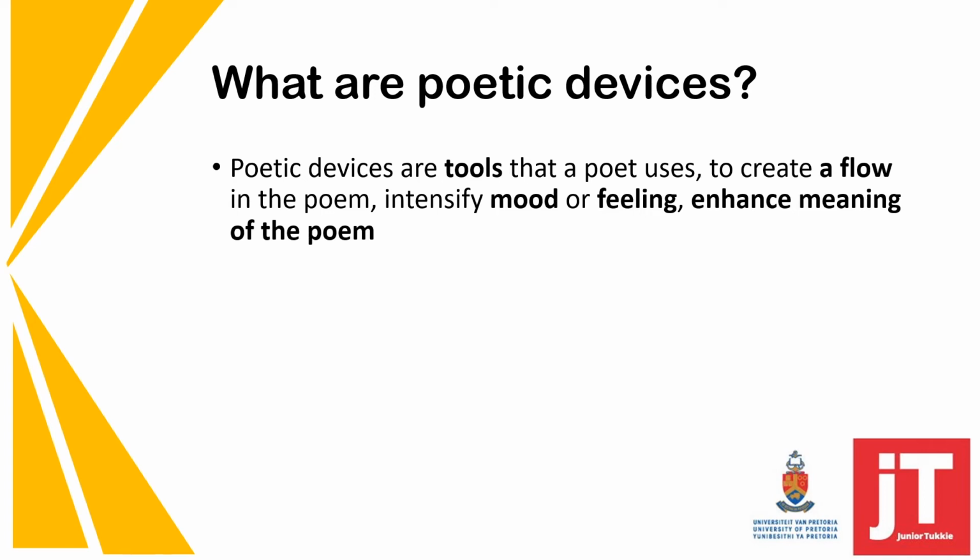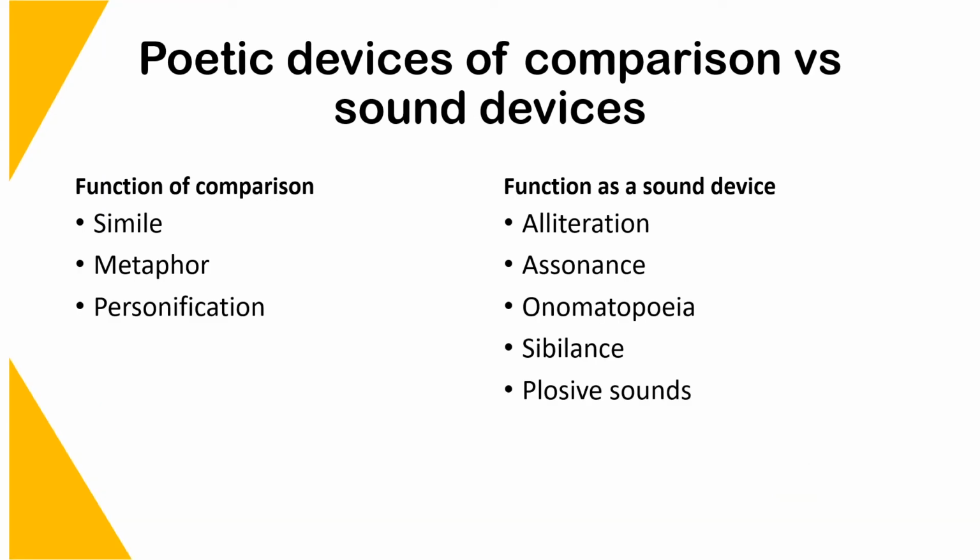They make images and symbolism stand out in the poem in order to enhance the meaning or leave a lasting effect on the reader. Poetic devices have varying functions. They can be grouped under two functions, but for the purpose of this lesson, we will look at one function which is of comparison and the second function which is as a sound device.